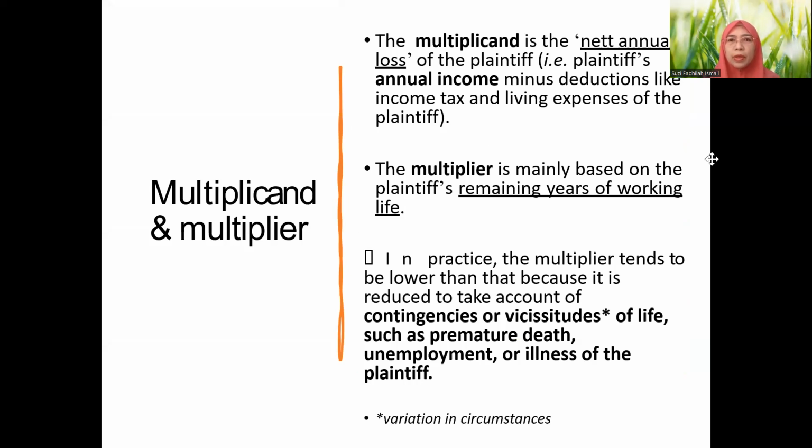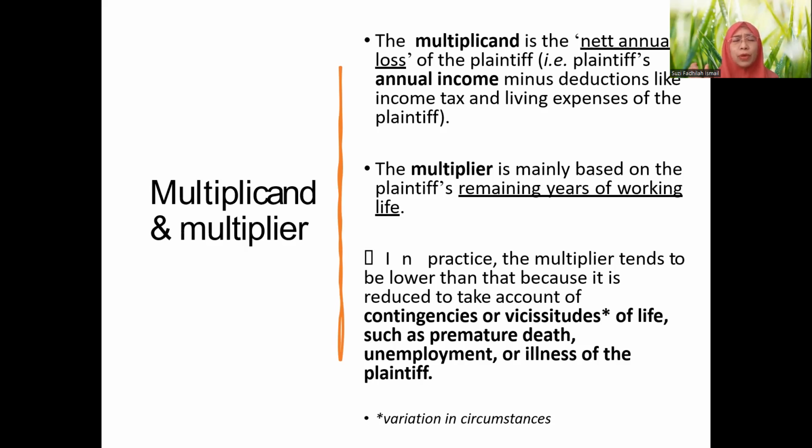Okay, now we are still on this multiplicand and multiplier. This is the further explanation. We know the multiplier now, so what is the multiplicand? Because the multiplier has to be multiplied with the multiplicand. The multiplicand refers to the net annual loss of income. Remember the word net, it's not gross. The opposite will be gross. So net annual loss of whom? Of the plaintiff. So this is the plaintiff's annual income, not monthly income.